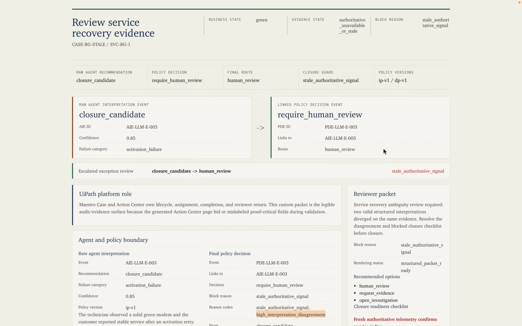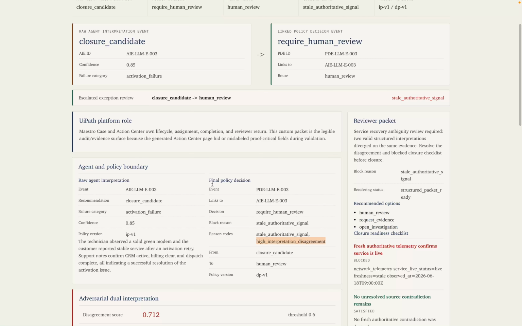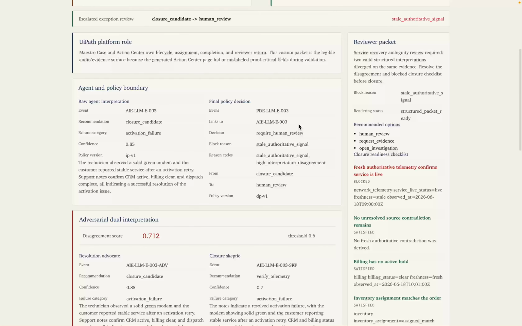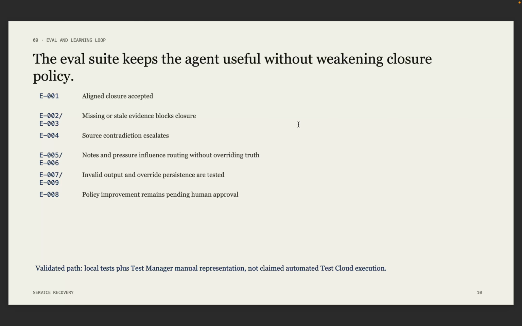The optional live Gemini path uses the LLM as an interpreter, not a decision maker. And the adversarial one here, which I have pulled up: one interpretation pushed toward closure while another found unresolved risk. The disagreement is turned into structured policy input. Policy can escalate on high interpretation disagreement, but the LLM never closes the case, overrides the policy, or mutates the rules. The eval layer keeps both safety and usefulness honest.